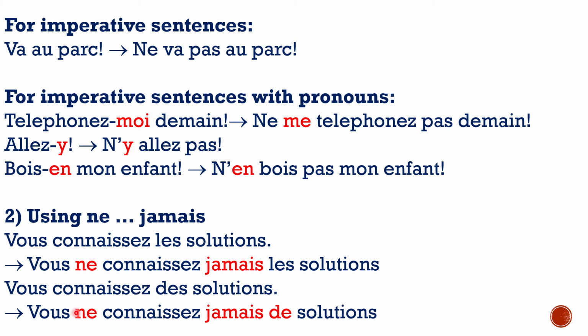Des is a partitive article which has come after the verb, so you will change that des into de. It will become vous ne connaissez jamais de solutions. Note the difference between these two. Here you have a les and here you have a de. The les doesn't change, the des changes into de.